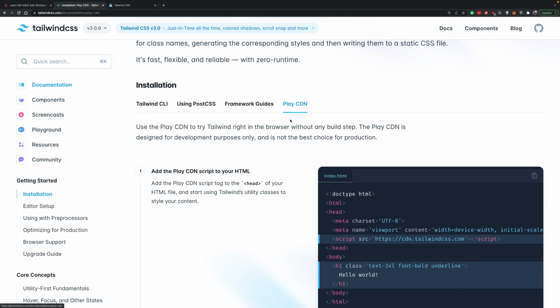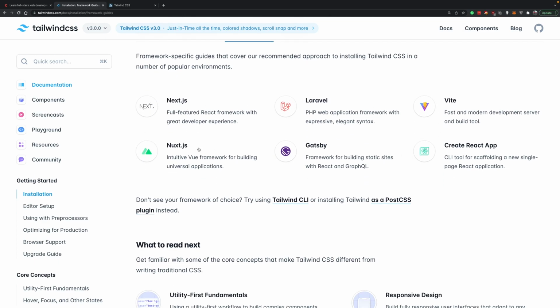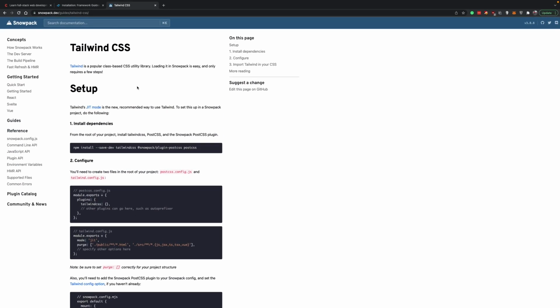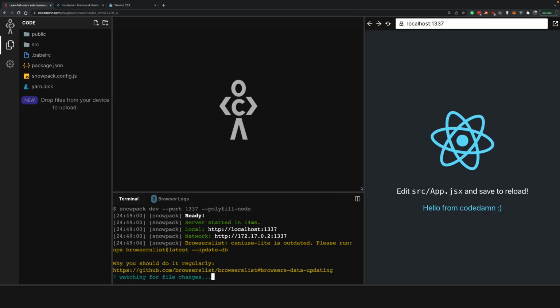We have been doing so far with the Play CDN, which is not optimal for production and fine for just having a little bit of experimentation. What you want is to go into this frameworks guide and pick whatever framework you are using. In this case, we are using React, not on the server side, but on the client side, and that also with Snowpack. So I'm just going to follow this quick Snowpack guide, which in essence is pretty much similar to what your Create React App guide would be.